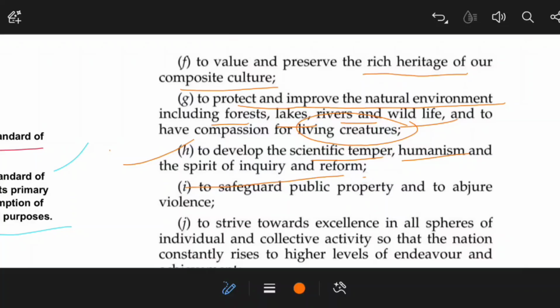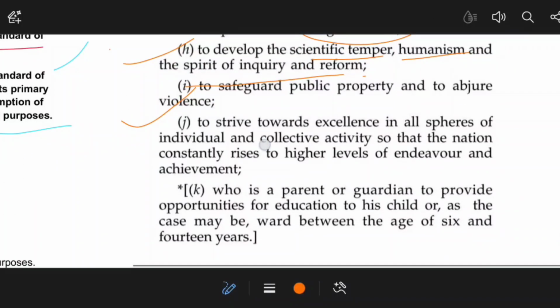That means suppose you have children, then they require essential components that are the basis for their education and for developing scientific temper, and you have the duty to provide them. To strive toward excellence in all spheres of individual and collective activity. Why? So that the nation constantly rises to higher levels of endeavor and achievement.